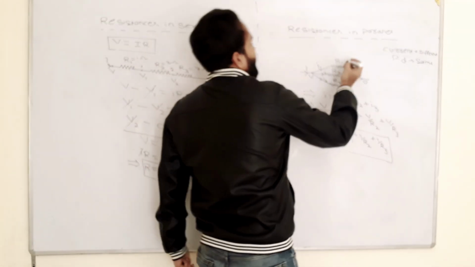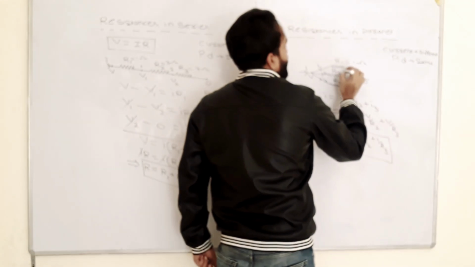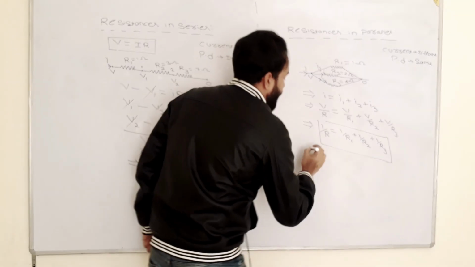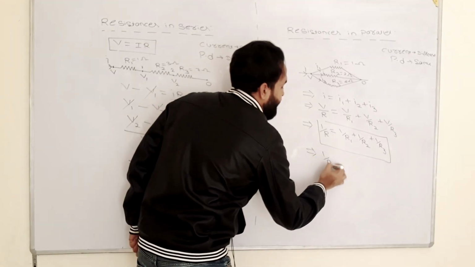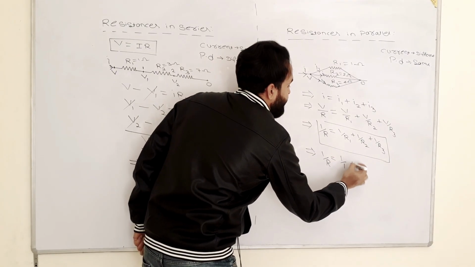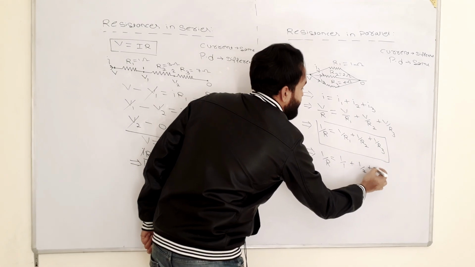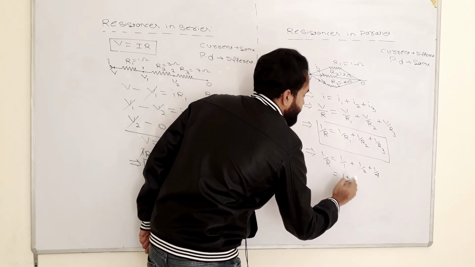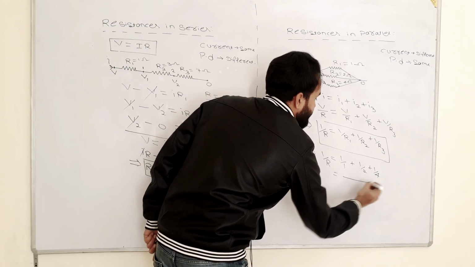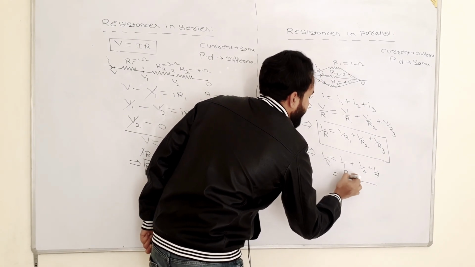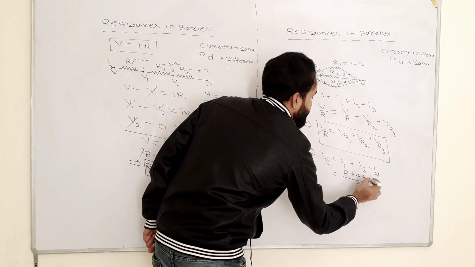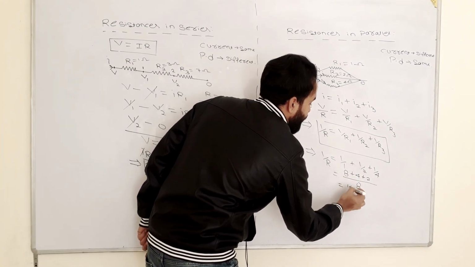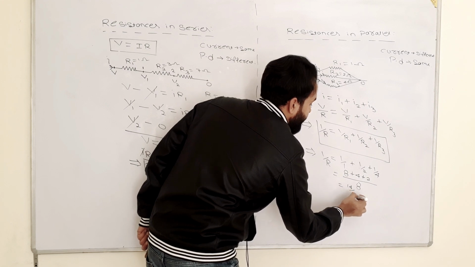Okay, now let's say again the values are 1 ohm, 2 ohm, 4 ohm. How will you solve this? 1 by R is equal to 1 by 1 plus 1 by 2 plus 1 by 4. It will remain 1 plus, let's say the LCM is 8, 8 plus 4 plus 2. 14 divided by 8.